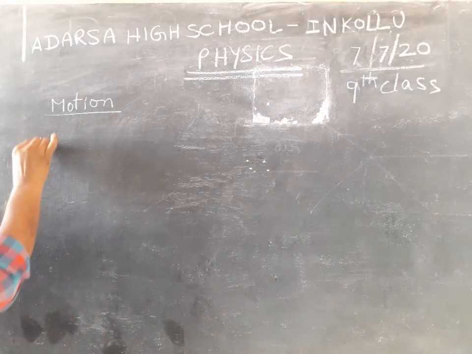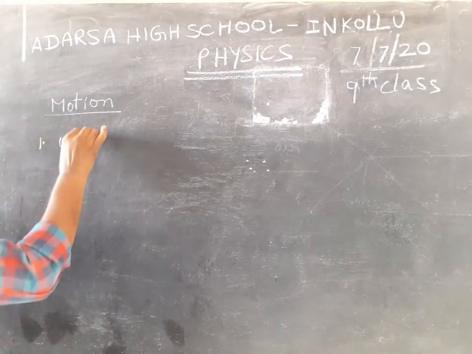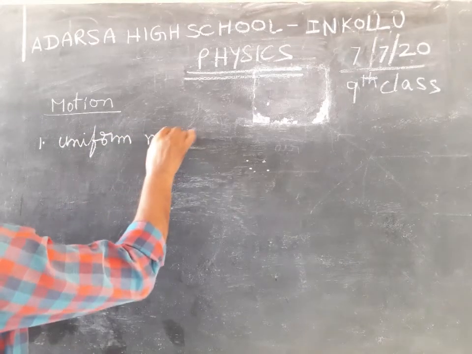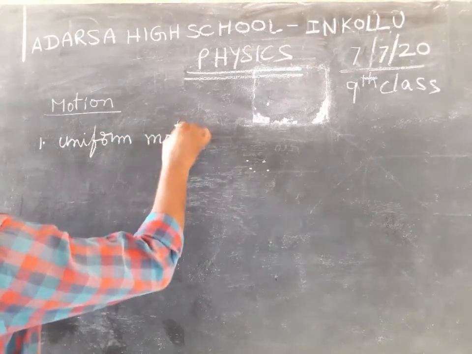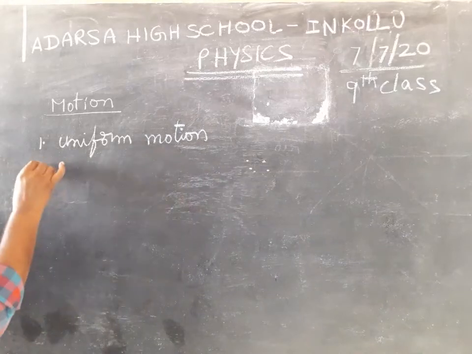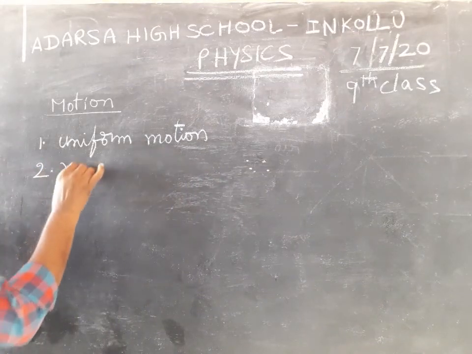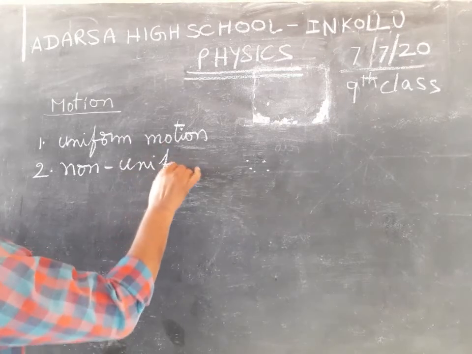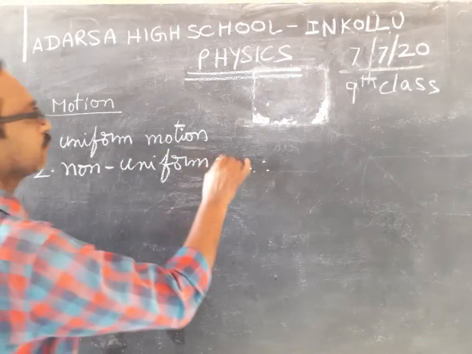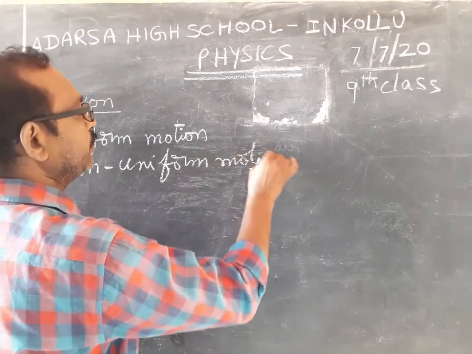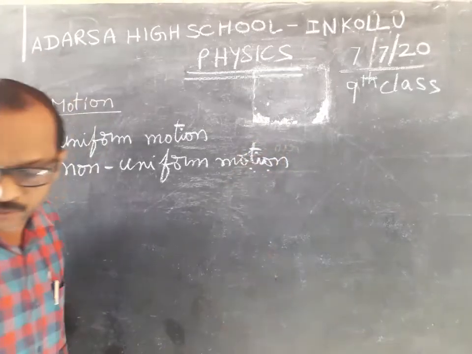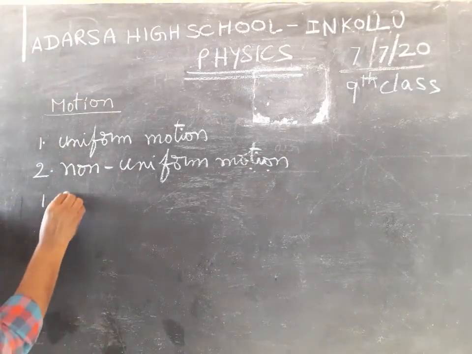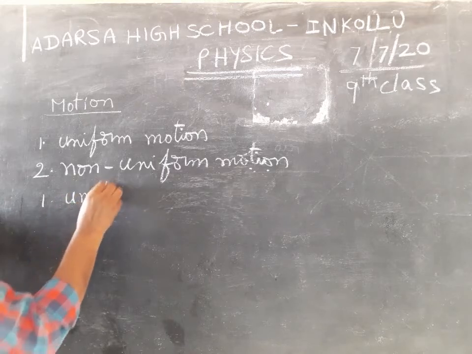One is uniform motion, the second one is non-uniform motion. Uniform motion and non-uniform motion, two types are there. First one, uniform motion.